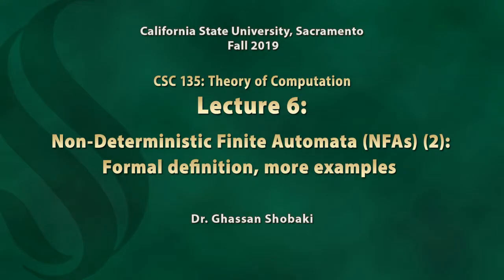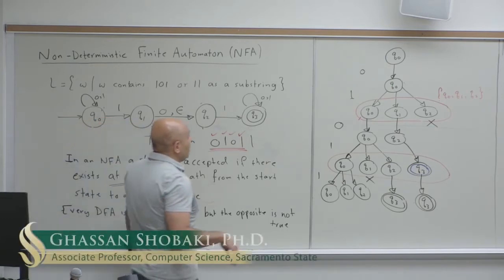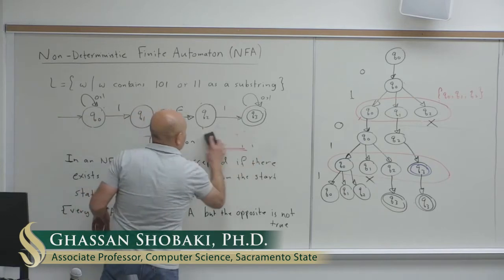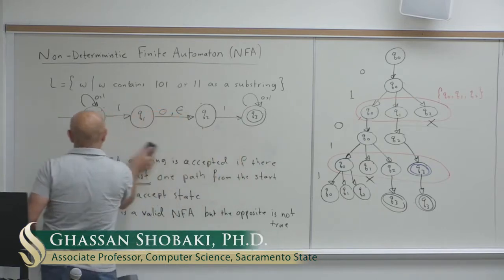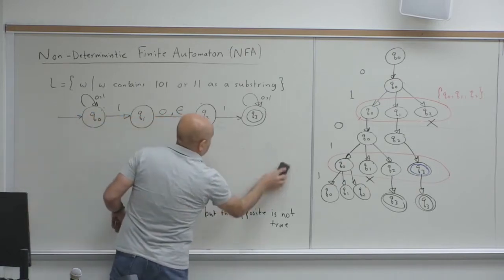Now that we have done this example, I'm going to write the formal definition of an NFA. There will be a slight difference between the formal definition of an NFA and the formal definition of a DFA.